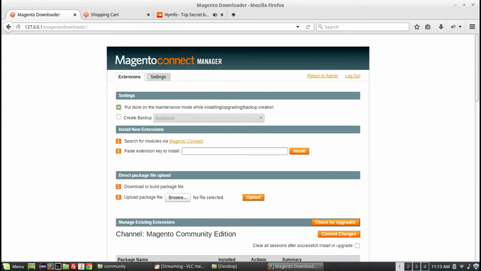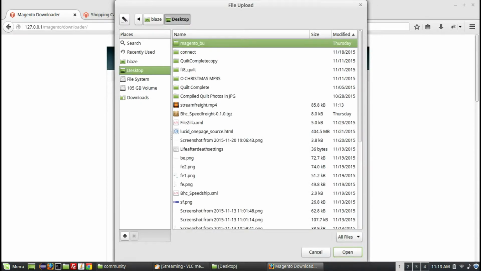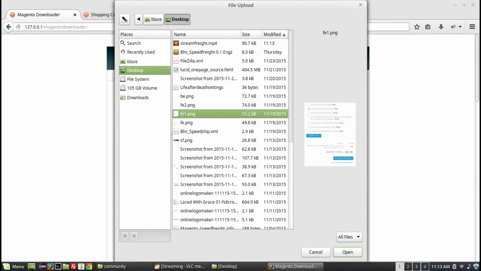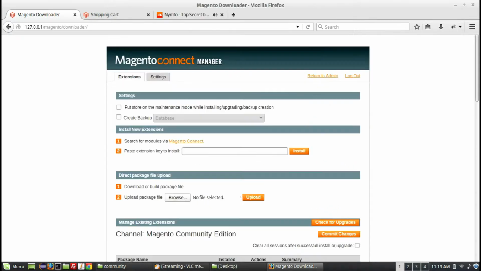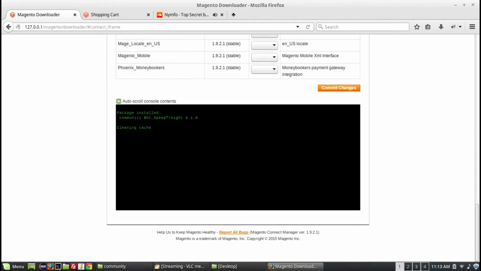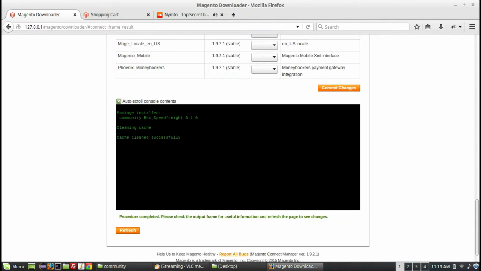Open your Magento Connect Manager and clear any selected options under Settings. Under Direct Package File Upload, select the Browse button and select the Rate Connect package that you purchased from ShipRater for installation. The package will automatically install and confirmation displays in the Auto Scroll console.